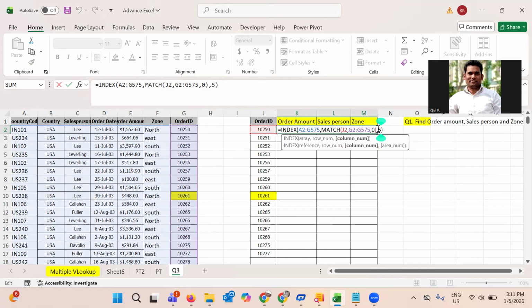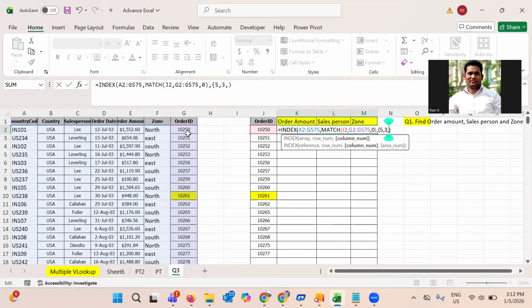So this is the use of array formula. Array means for this you have to use the curly bracket. What is the meaning of 5? Fifth number is the column. That's why I use 5. Now after that, what I take is the salesperson name. The salesperson name is the third number column. So I will put 3.